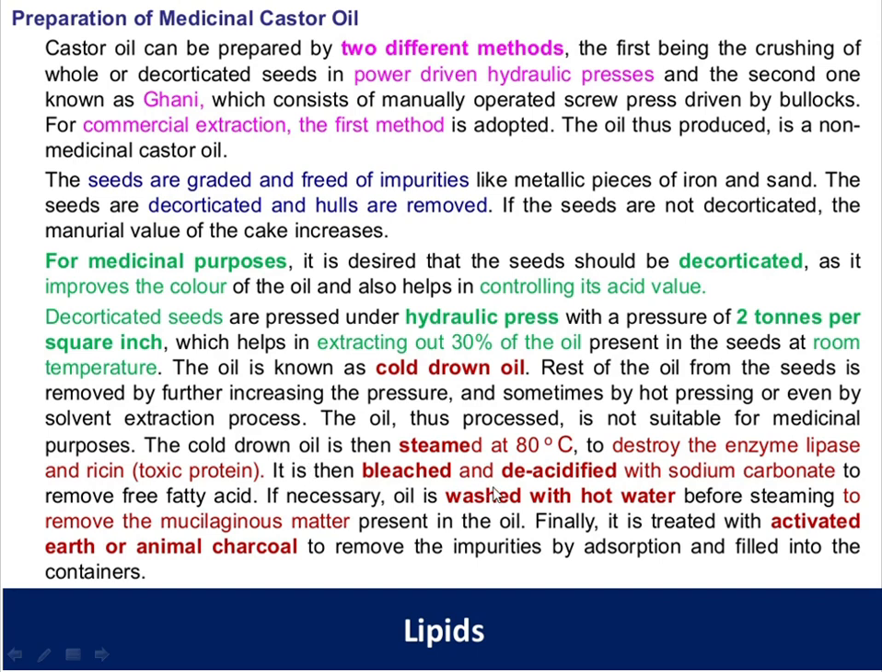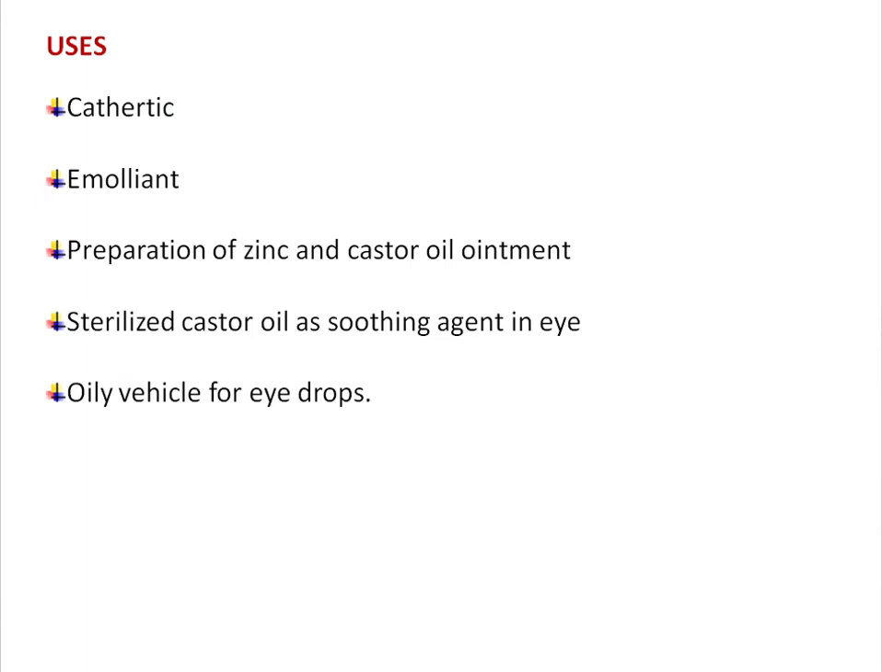It is then bleached and de-acidified with sodium carbonate to remove free fatty acids. If necessary, the oil is washed with hot water before steaming to remove the mucilaginous matter present in the oil. Finally, it is treated with activated earth or animal charcoal to remove impurities by adsorption and filled into a well-closed airtight container.